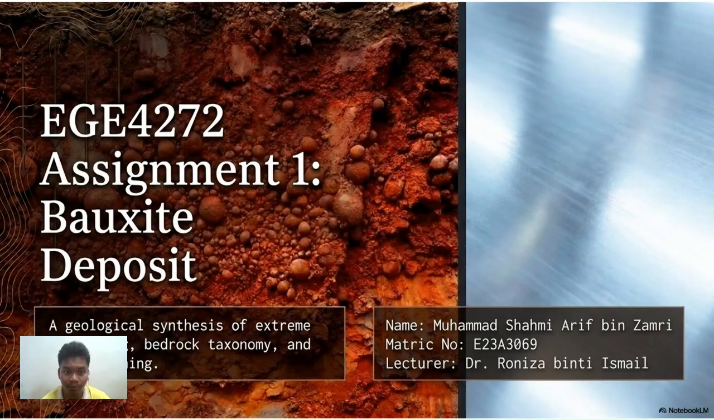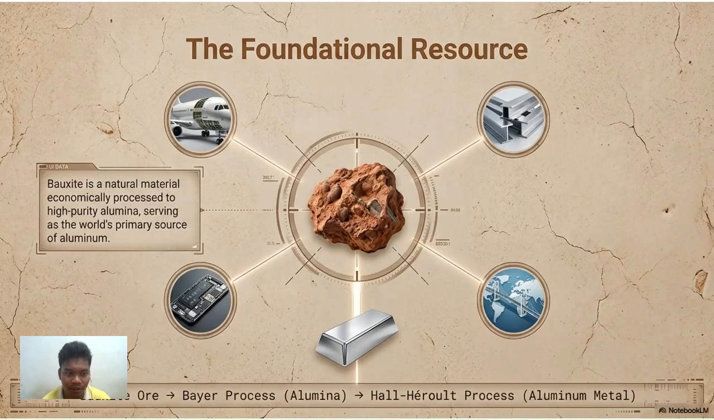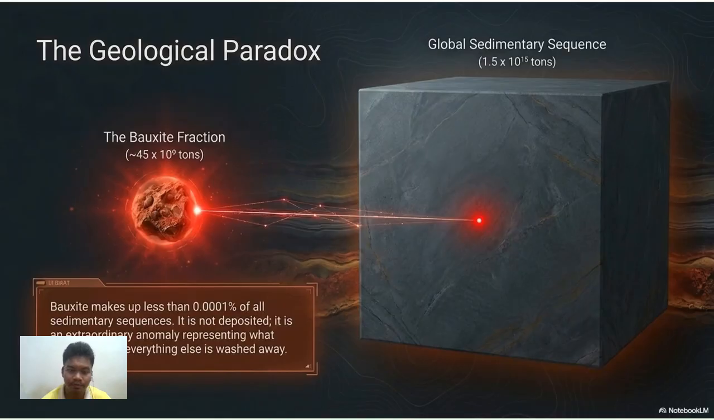It's going to present my report on assignment 1 of bauxite deposit. Bauxite is a natural material economically processed to be a high purity alumina, which is the world's primary source of aluminium. Aluminium is one of the main components to build an airplane, electronic device, construction materials, and bridges.